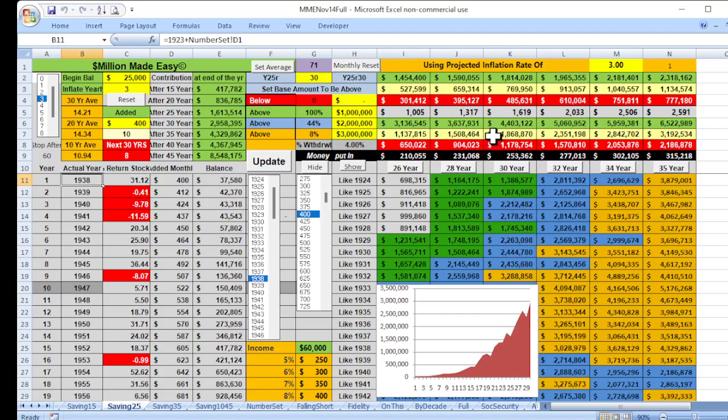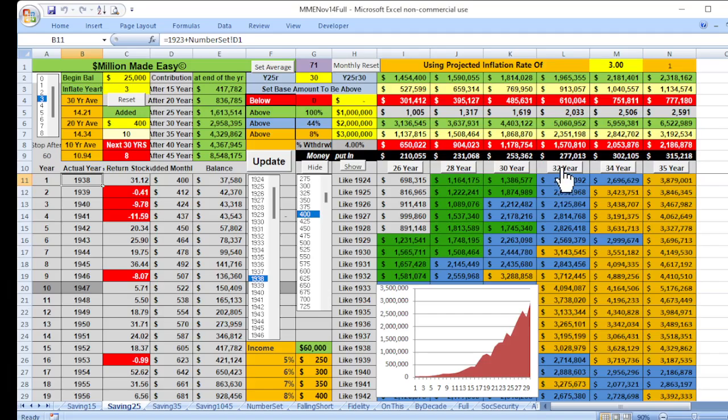The median here was 1.398 million. Now it's up again, over $450,000 higher. That $25,000 changed things over a 30-year period. Let's look at the 32-year period. First of all, let's look at the breakdown for the 30-year period. Now 100% of the time you have over a million, 44% of the time you have over 2 million, 8% of the time you have over 3 million.